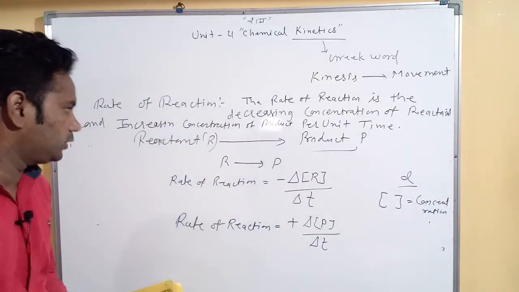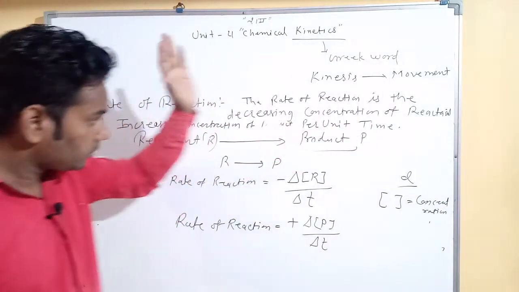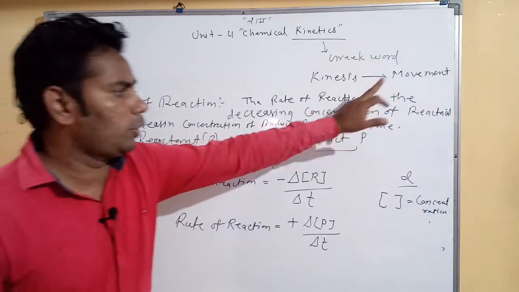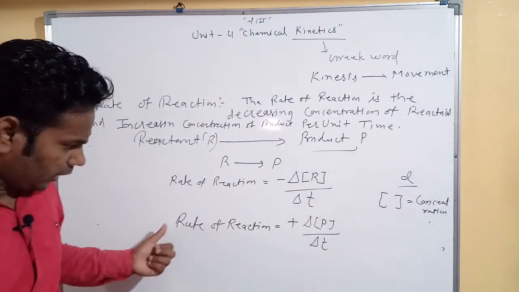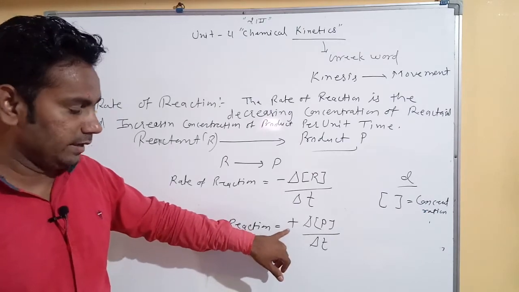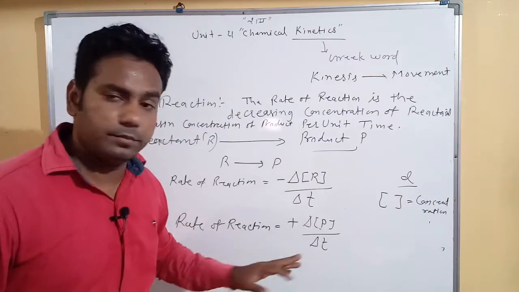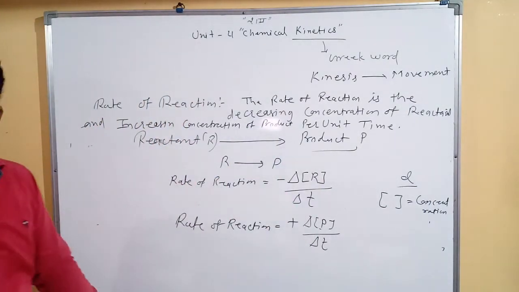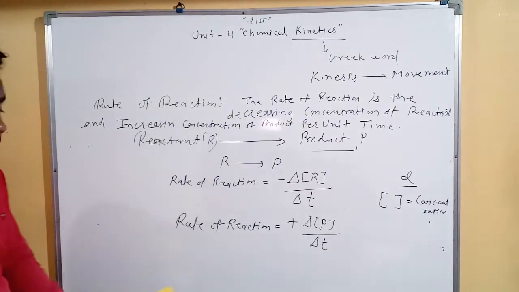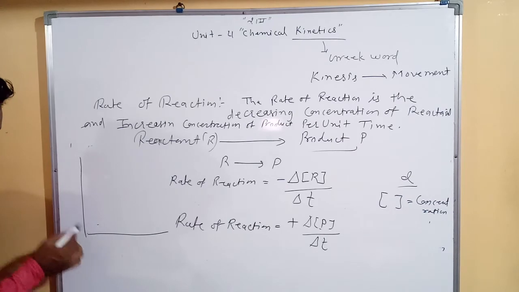Okay, I think you understood about the rate of reaction. The rate of reaction is the decreasing concentration of reactant, or the rate of reaction is the increasing concentration of product per unit time. Done. Then if we draw a graph for the rate of reaction, what happens here?